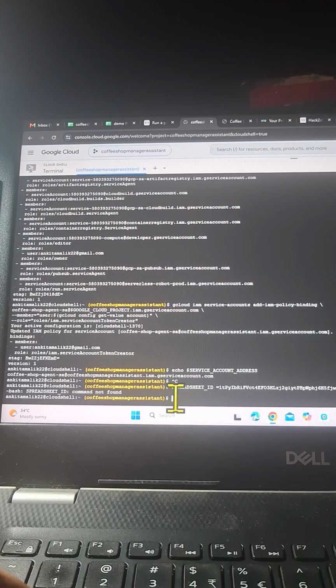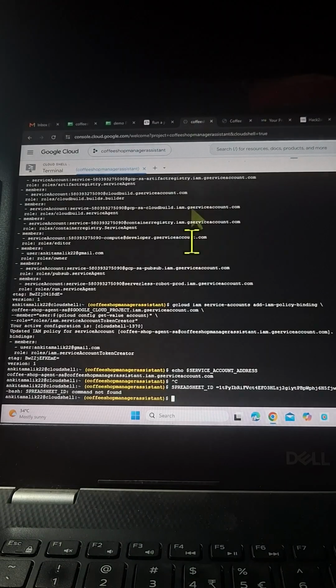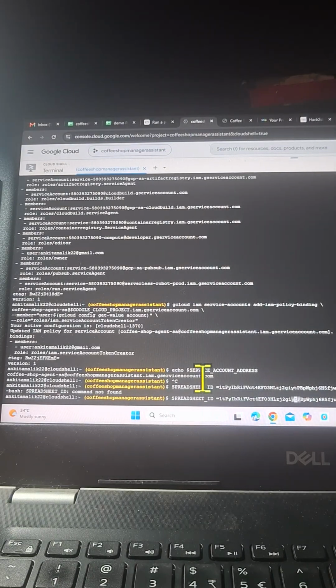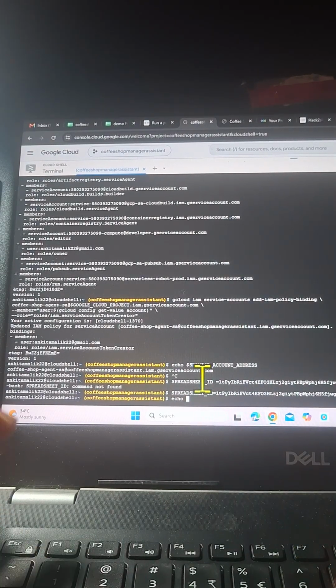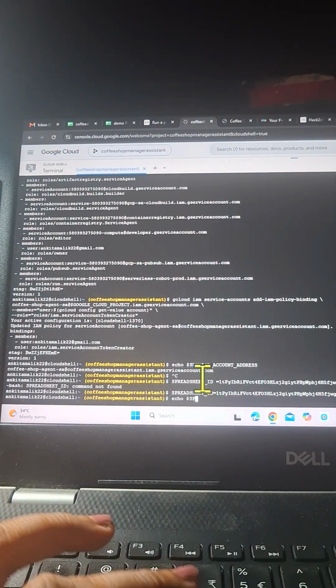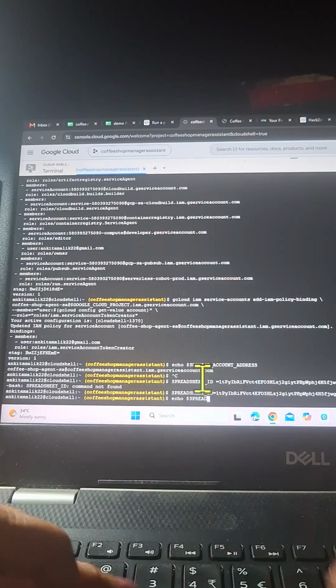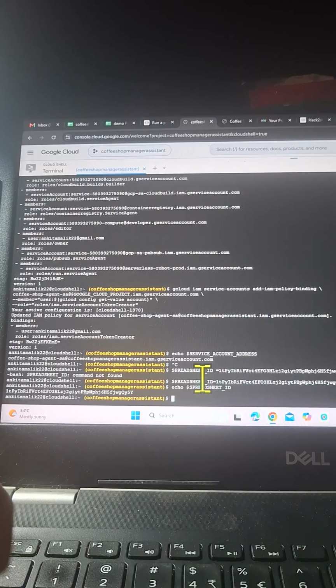Okay, there should not be any space. I've given a space here. Okay, now I can print the same using the echo. The variable will come with a $ sign. Spreadsheet ID done. So it has printed the same. Now next is